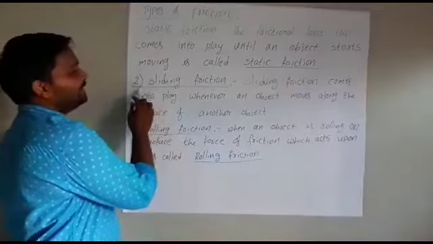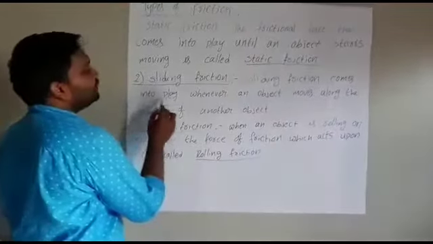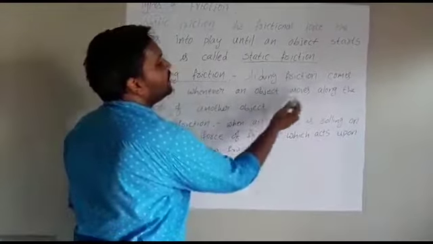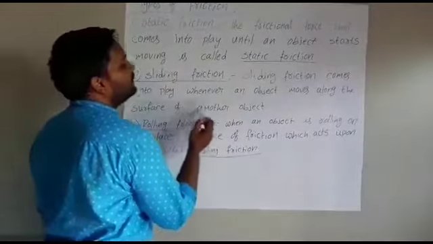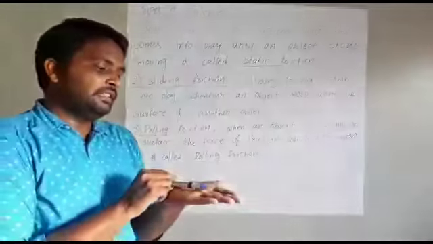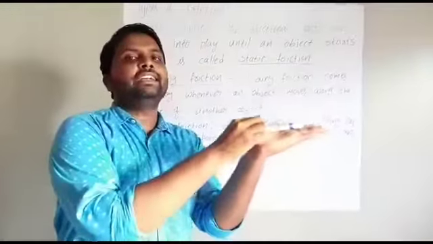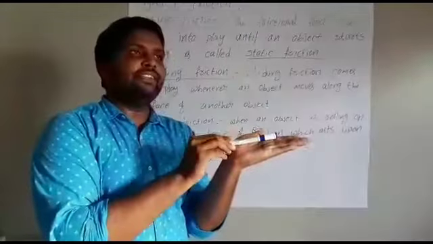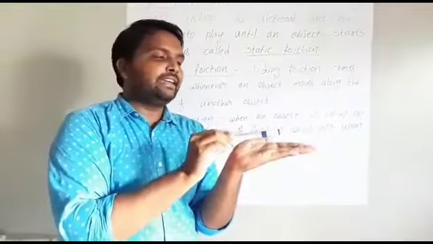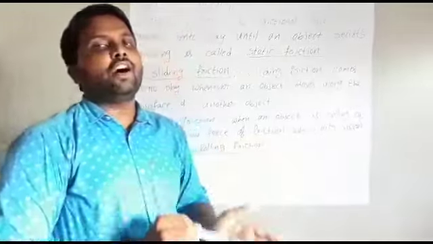Now we will see another one, sliding friction. Sliding friction comes into play whenever an object moves along the surface of another object. For example, this is one object and another object, and these two are moving along with each other. The friction that happens between them is called sliding friction, where one object is moving along with another object.